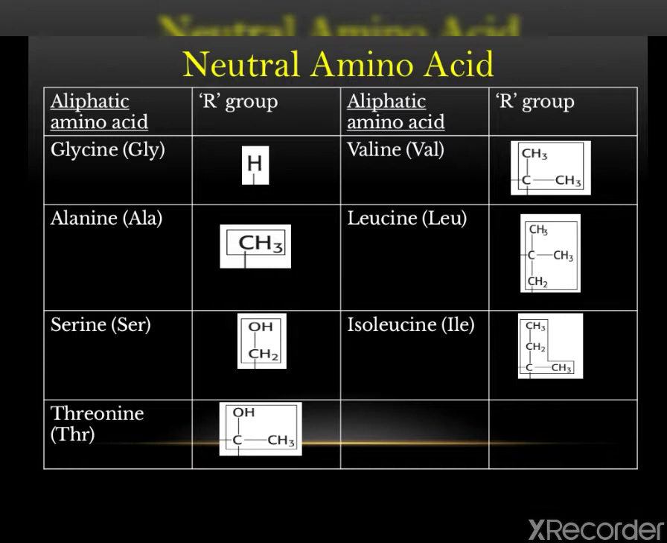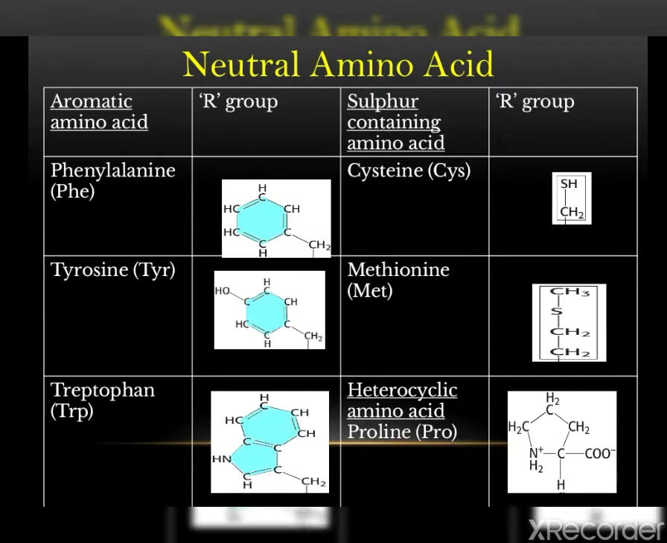See in this particular slide, there are aliphatic amino acids. Examples are glycine containing R group as a hydrogen, alanine, serine, threonine, valine, leucine and isoleucine. These are the examples of aliphatic amino acids and this is the R group present in the structure. Next, aromatic amino acids. Examples are phenylalanine, tyrosine and tryptophan. These are the R groups present in the structure. Sulfur containing are cysteine and methionine, and the heterocyclic amino acid is proline.